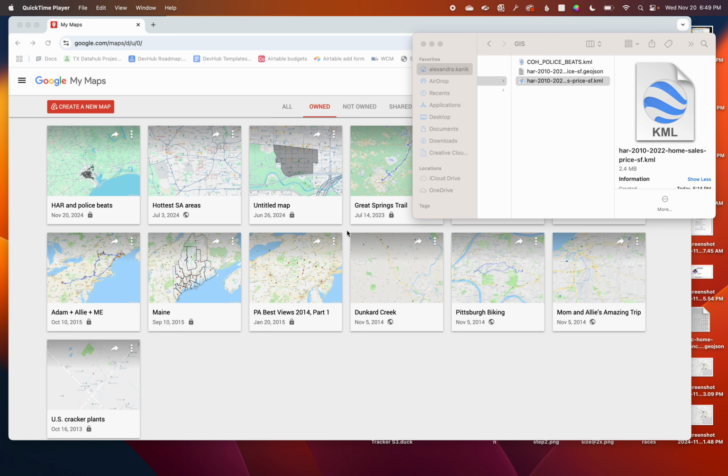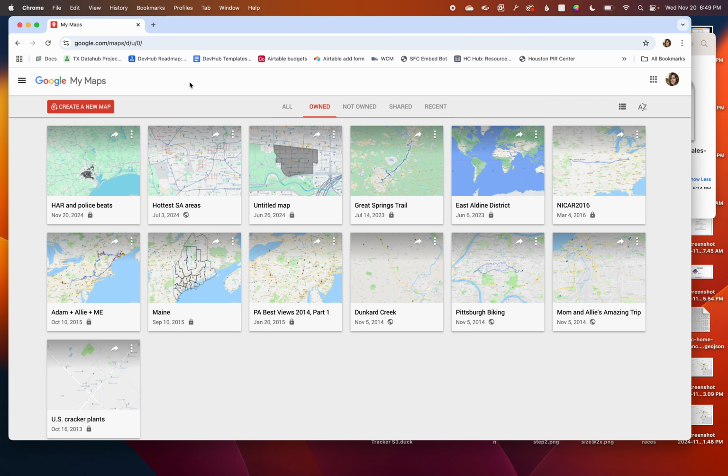Today we are going to be looking at how to use Google MyMaps to not only explore but also share geographic data. Google My Maps has a couple of downsides to it. You can only really upload KML files, which isn't a huge problem because as we saw in our last tutorial, we can convert any kind of map file to a KML using Map Shaper. So let's just launch right in with creating a map today.